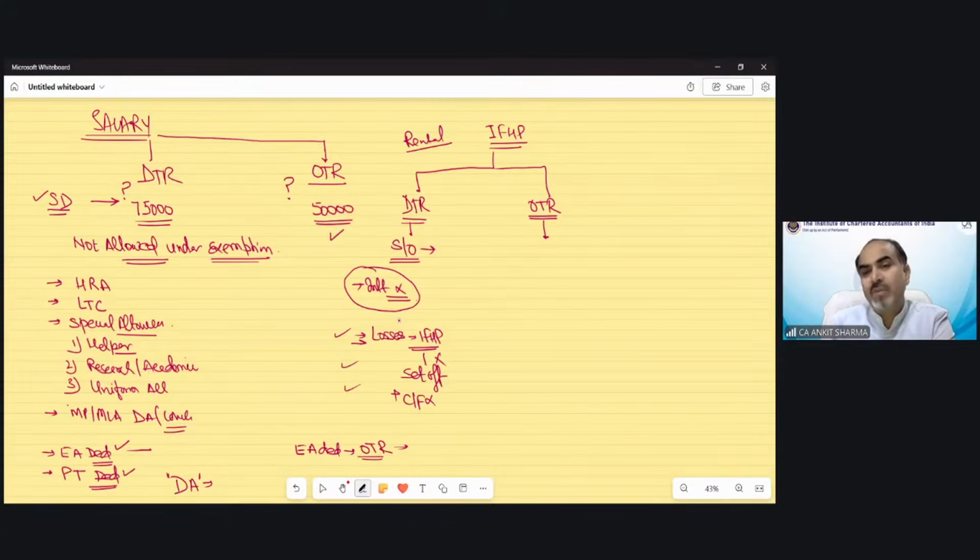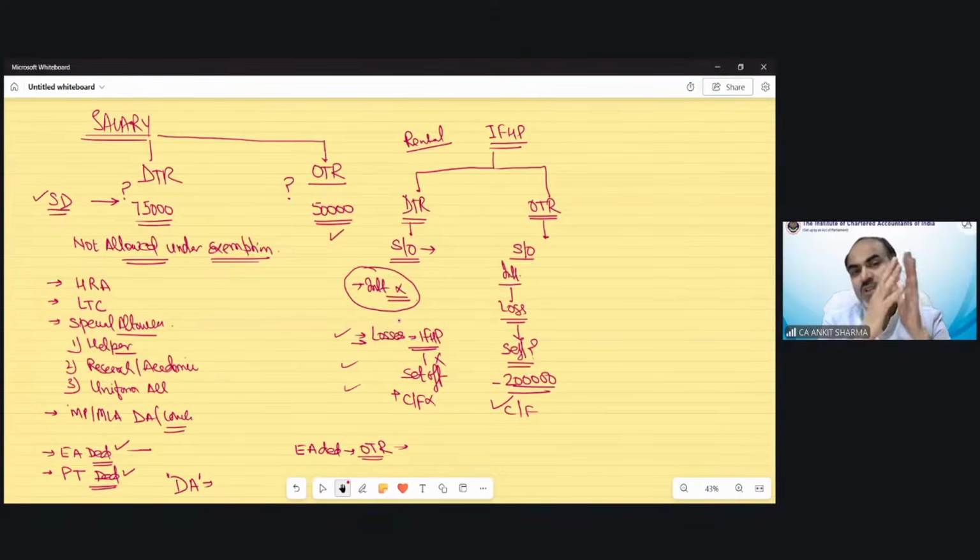Under the optional tax regime, you can claim interest against self-occupied property, whether it is 30,000 or 2 lakh rupees, depending upon the facts of the case. And if there is any loss under income from house property under the optional tax regime, how much can we set off from other heads of income? That is 2 lakh rupees. Well done. 2 lakh rupees of losses can be set off from other heads of income, and the balance you can carry forward. So carry forward is allowed in case of the optional tax regime.